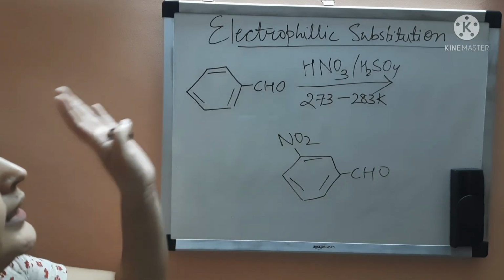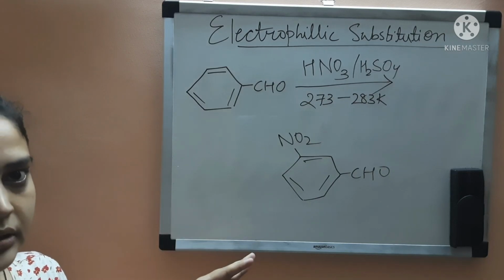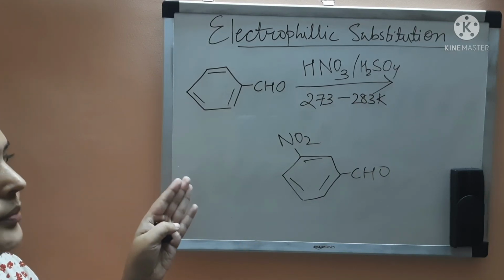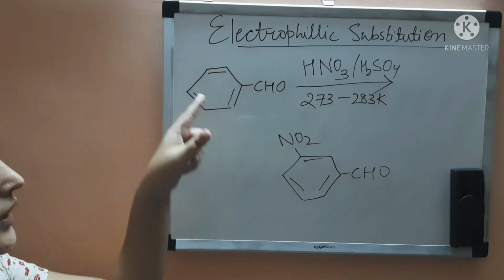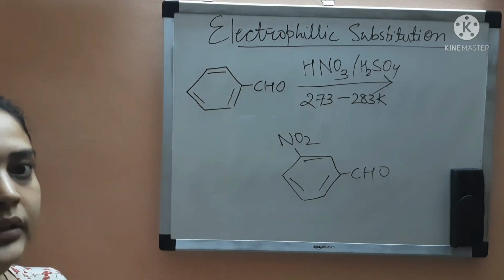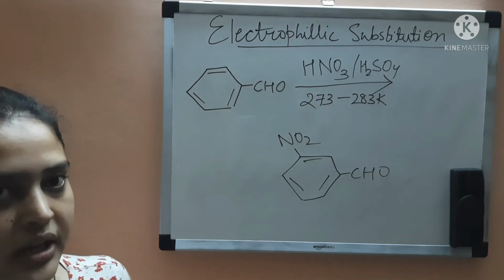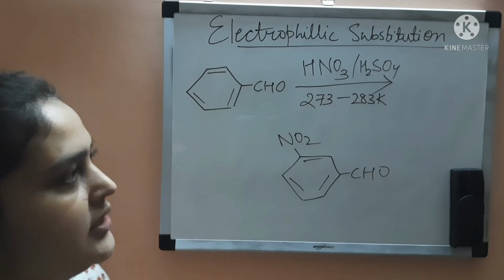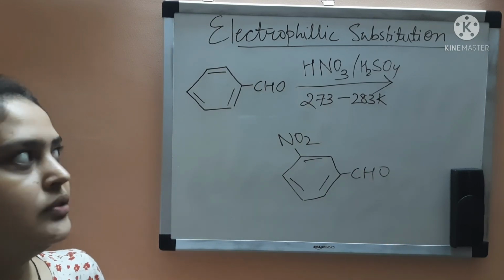So in electrophilic substitution reaction, the product formed is meta substituted, and your ring acts as deactivating agent. So this was about the Cannizzaro reaction and electrophilic substitution reaction in case of aldehydes and ketones. So this was all about today.